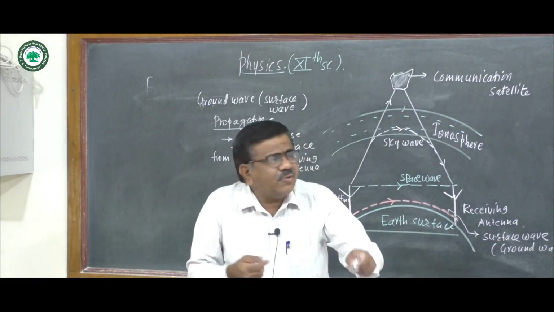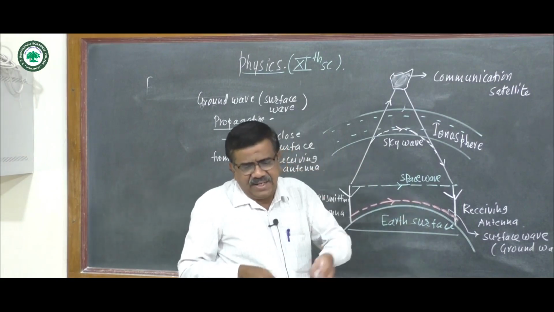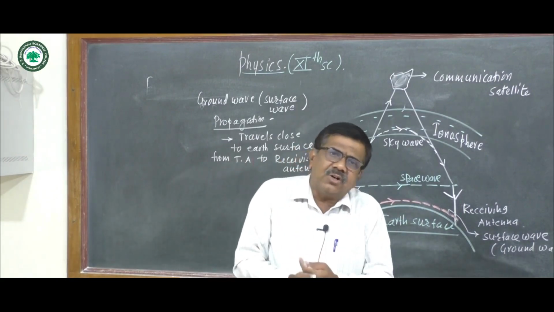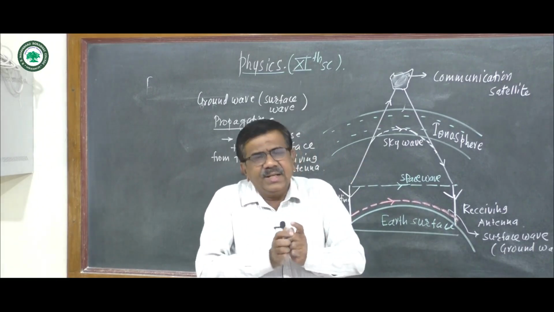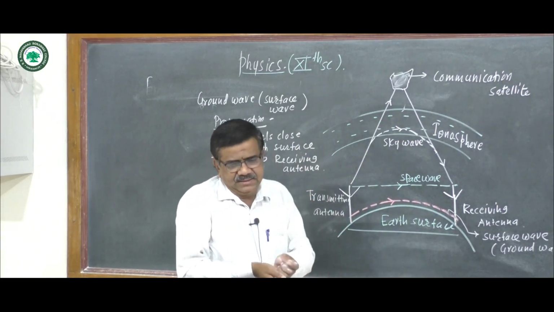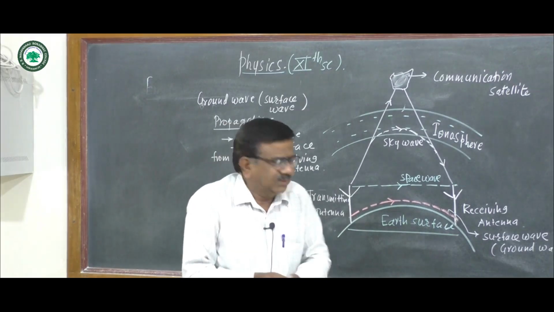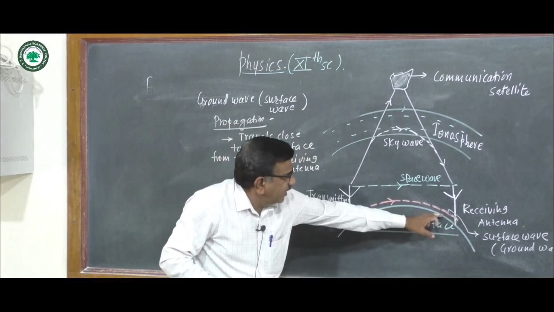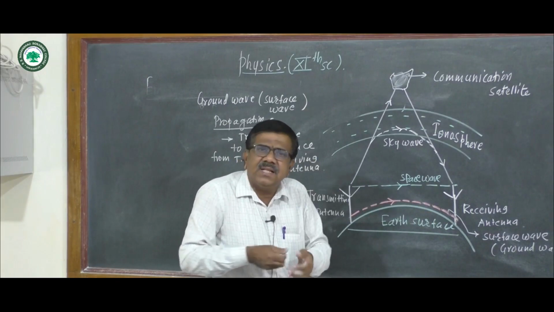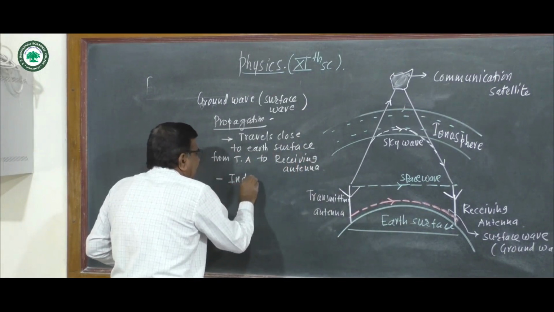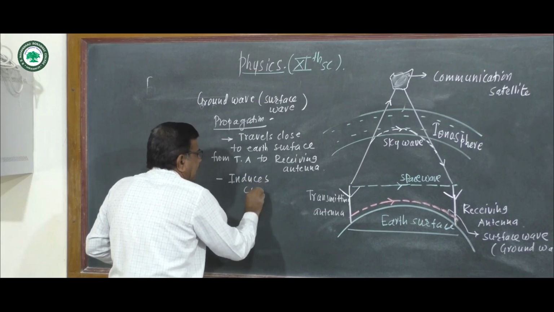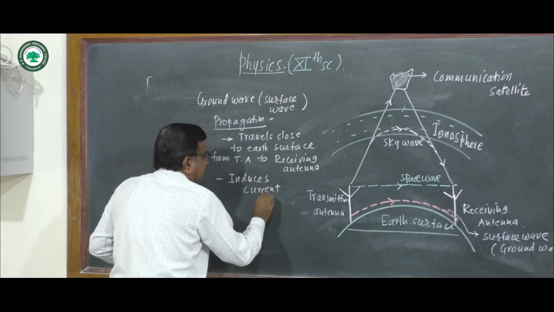As these radio waves travel close to the earth surface and move along the curved surface from transmitter to receiver, they induce current in the ground. While traveling, these waves induce current in the ground.